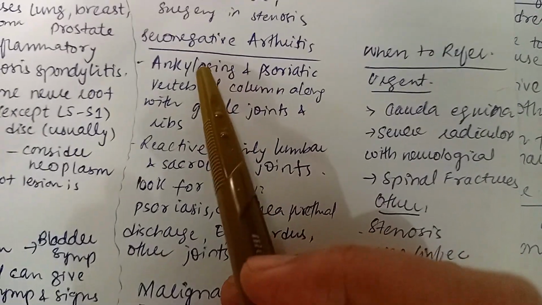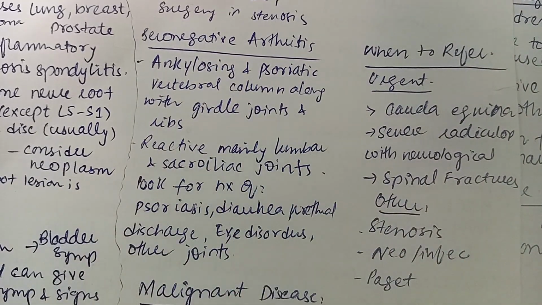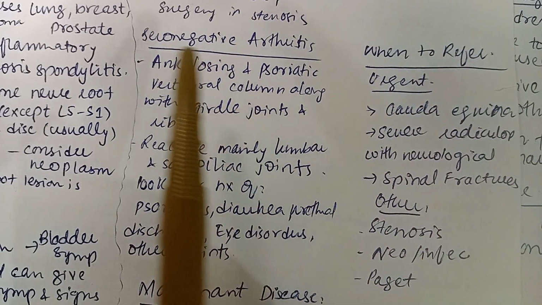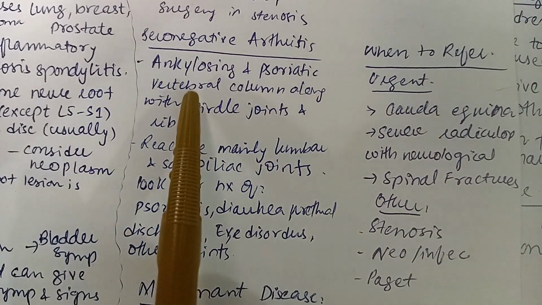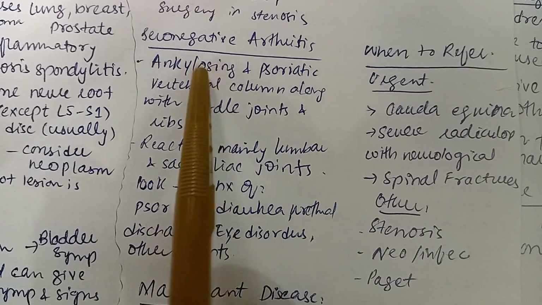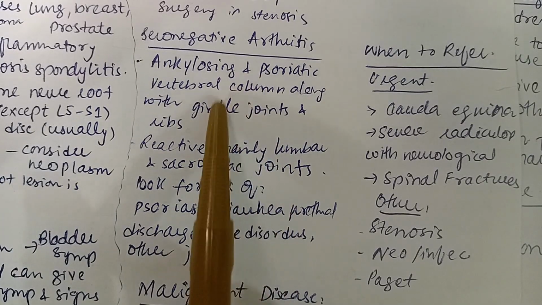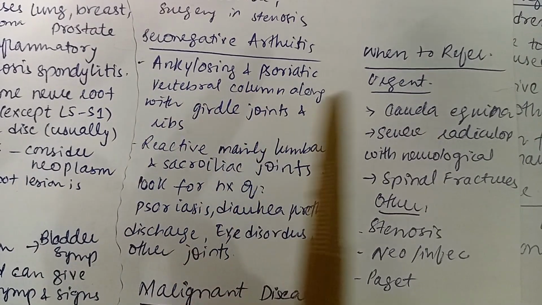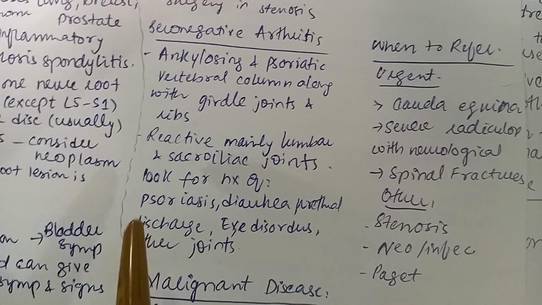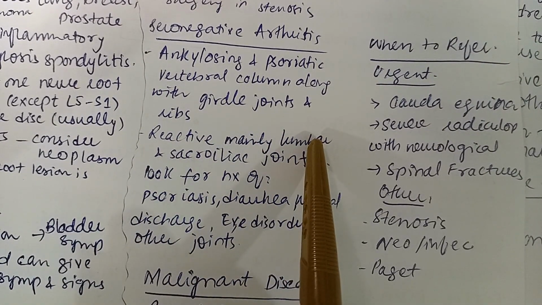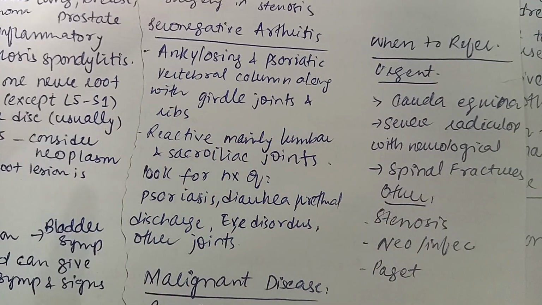Then we have seronegative arthritis. Seronegative arthritis comprises ankylosing spondylitis and psoriatic arthritis. In these two disorders, the vertebral column is affected along with girdle joints and ribs. Reactive arthritis mainly affects lumbar joints and sacroiliac joints.